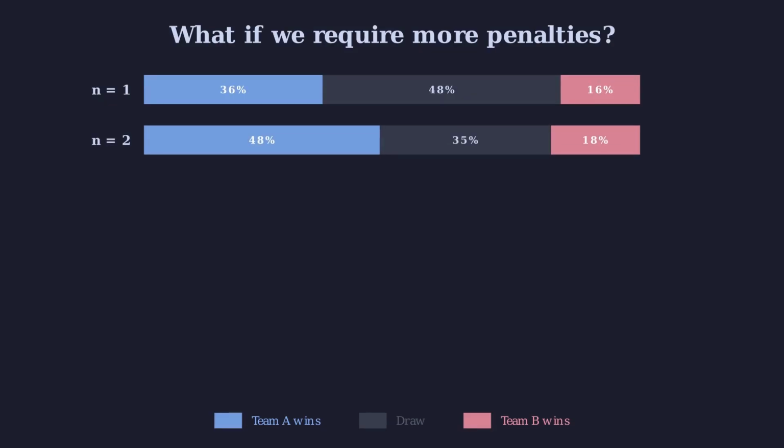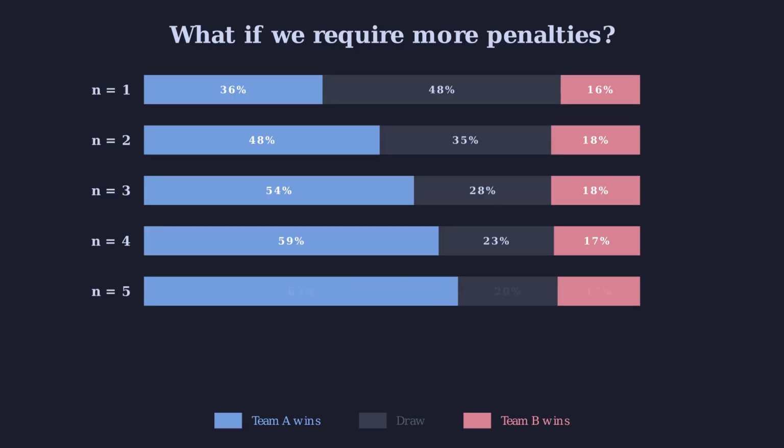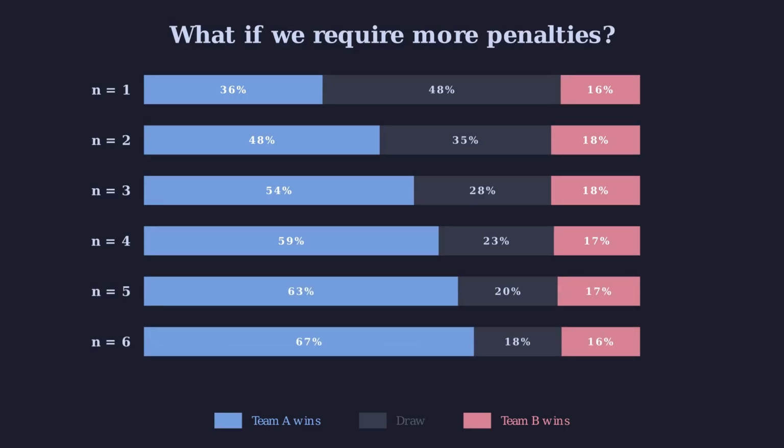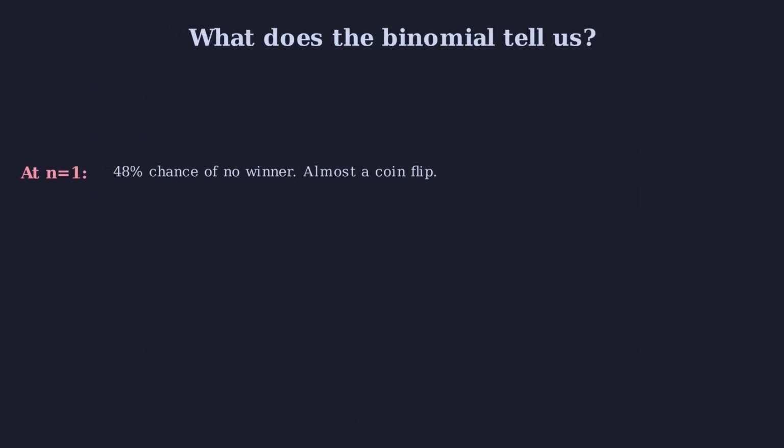So what happens when we require 2 penalties? 3, 5. Watch the draw probability collapse. At 2 penalties, the draw falls to 34%. At 3, 27%. At 5, still 20%. At 7, 16%. And here is the other thing that happens.